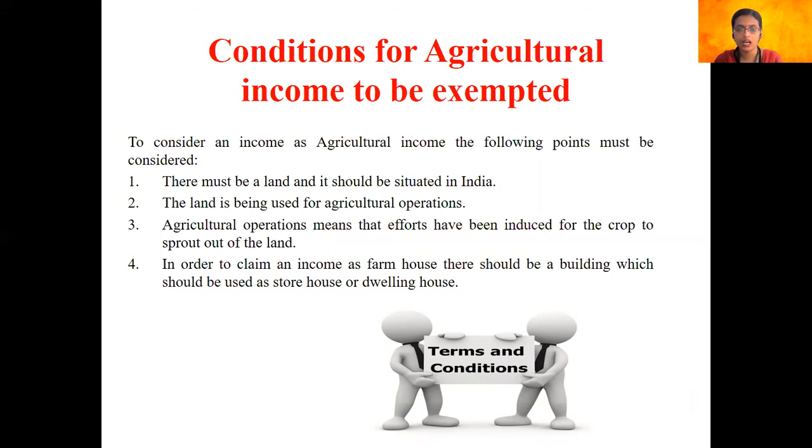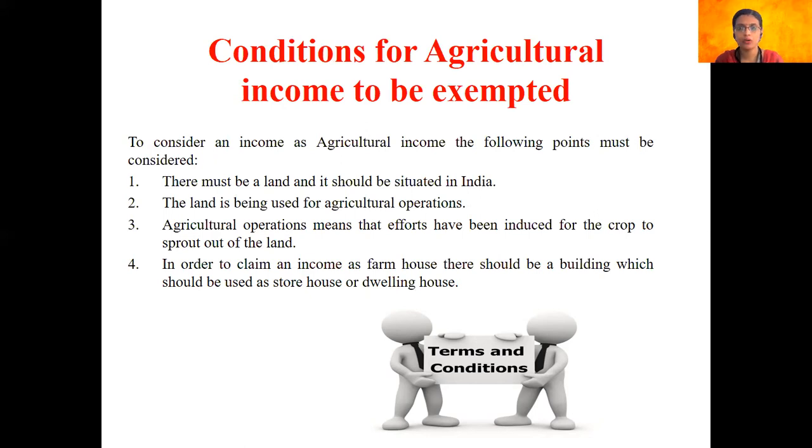So, the following are the conditions that must be fulfilled by an individual to claim a particular income as agricultural income. The first condition is that there must be a land and it should be situated in India. As I told you, the agricultural produce or agricultural operations must happen on the land, and the land must be in the name of the person or the assessee who is going to pay tax, and it must be situated in India in order to claim that agricultural income is exempt.